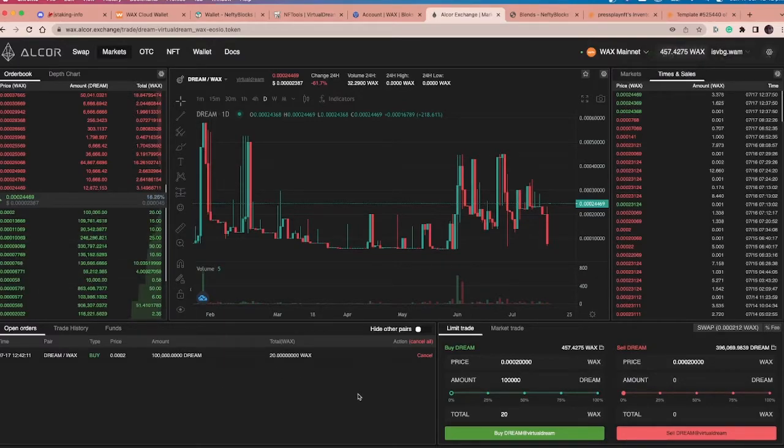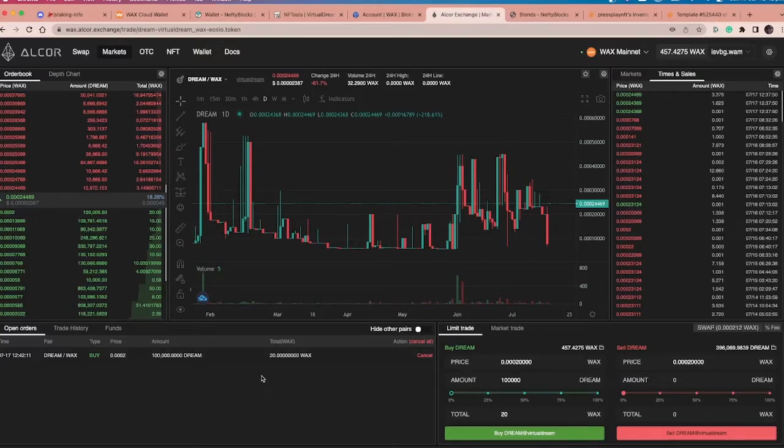So I'm going to put that in, and now I'm going to see what happens. Now this could take a little bit of time. We could see some of these sellers decide to drop their price to meet this. We could see some people dump some stuff on here potentially, but I'm just going to sit on that for now. All right, I've got that limit trade in.